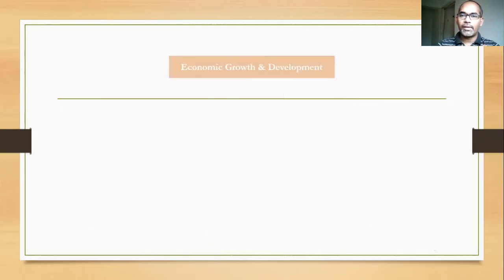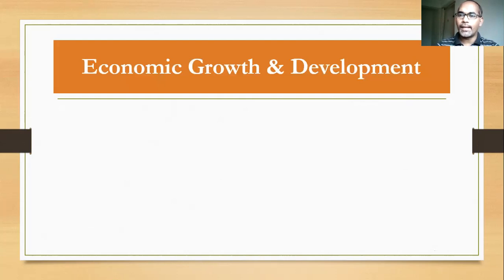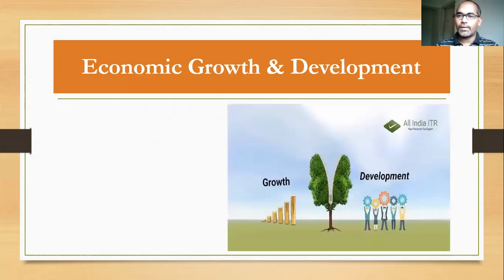the third important element macroeconomics deals with is economic growth and development. What do you mean by economic growth and development? Generally, we use the words economic growth and development as interchangeable words, but there is a distinction between them. See this picture: we have shown growth on one side and development on the other side. Under growth, we have shown some coins, assumed as money or income. Both have different meanings and definitions.